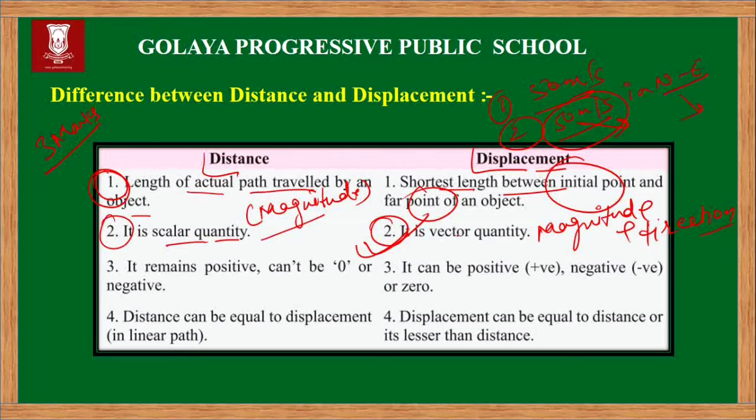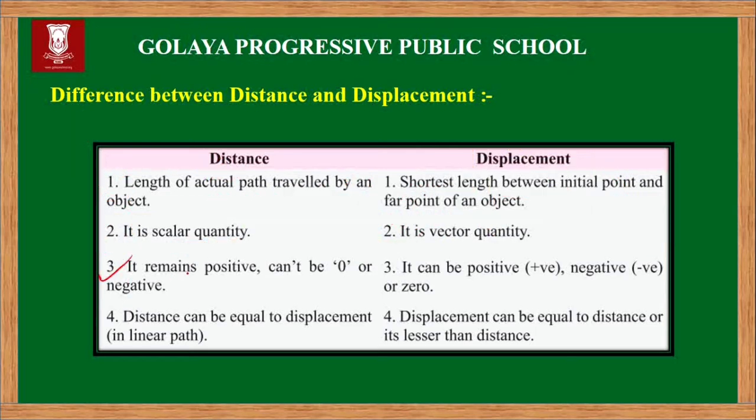So such physical quantities where direction along with magnitude is there are called vector quantities. And such quantities where only the magnitude is there are called scalar quantities. So distance is a scalar quantity and displacement is a vector quantity.